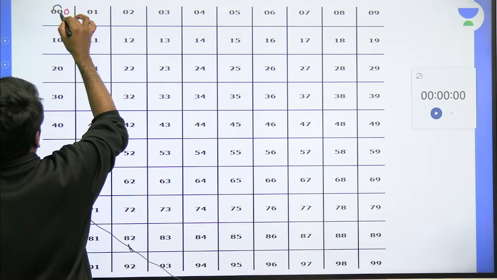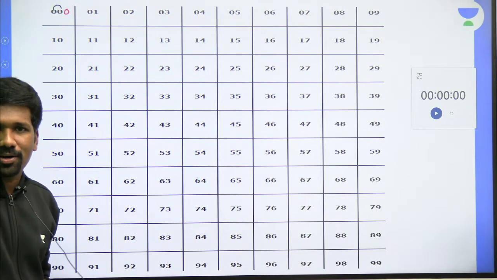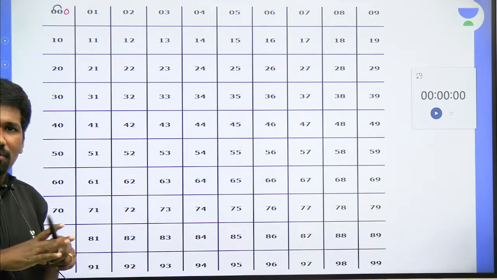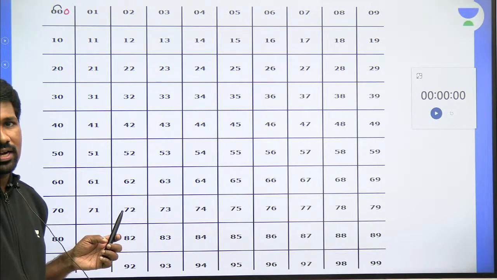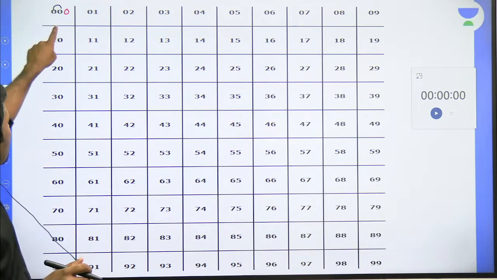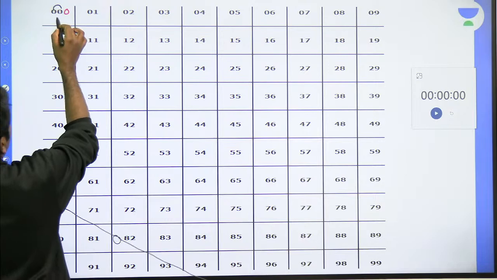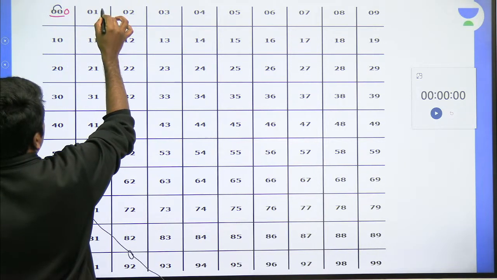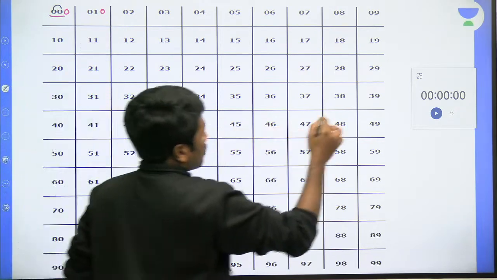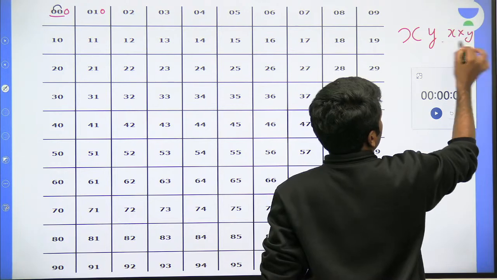Is that an acceptable ATM pin? The fourth digit should be 0 after that, but we are not worrying about that at all. That is anyway 0. We are only mentioning the first 3 digits. The fourth digit is by default 0. That is not what I am saying at all. This 0 is the third digit. So 0 into 0 is an acceptable pin. 0 1 gives 0 into 1, so 0, because the question says x, y, and x into y should be the third digit.